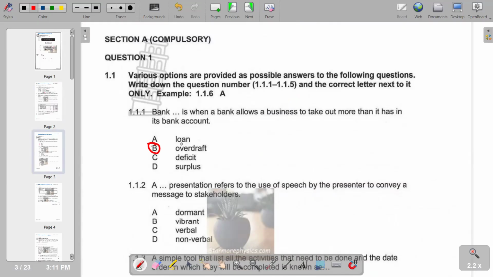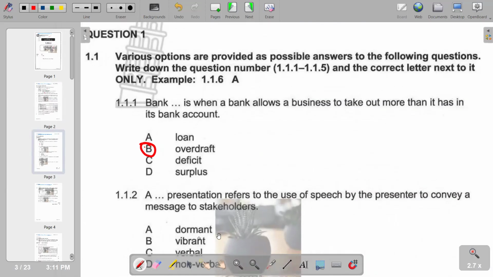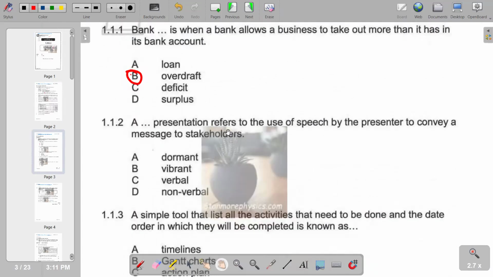Moving on to question 2. Question 2 reads: a dash presentation refers to the use of speech by the presenter to convey a message to stakeholders. The key word is speech. By use of speech, you are using words by word of mouth, so it becomes a verbal presentation. So we have verbal, C.